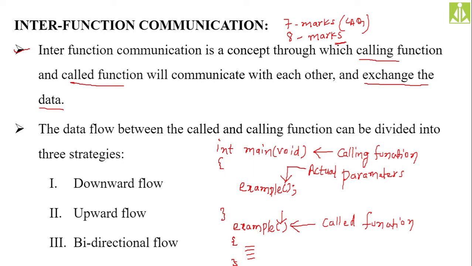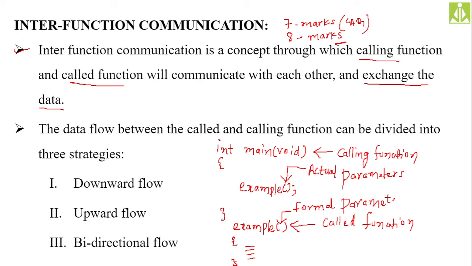And what are formal parameters? The parameters that the called function is receiving from the calling function, we call them formal parameters. Remember this one, formal parameters.